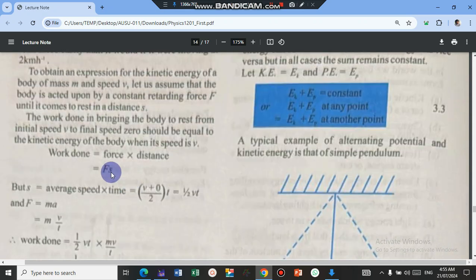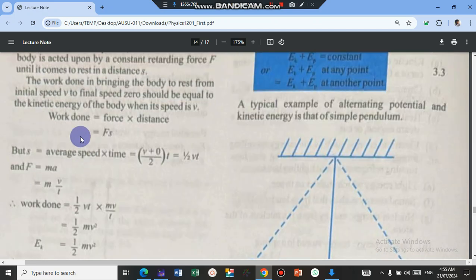Here is an idea they used to derive kinetic energy, the formula for kinetic energy from work done. Work done equals force times distance. So force is F, distance is S. But from equations of uniformly accelerated motion, we know that S is equal to average speed times time.